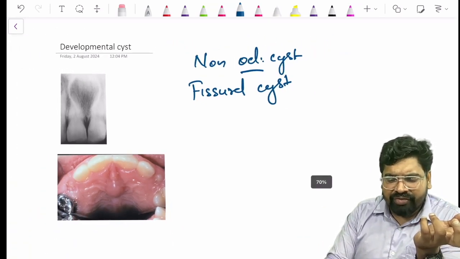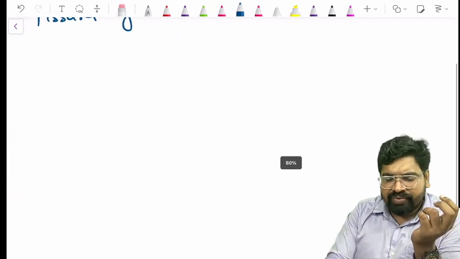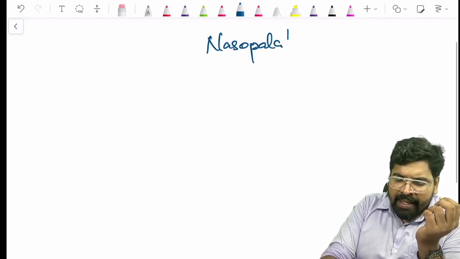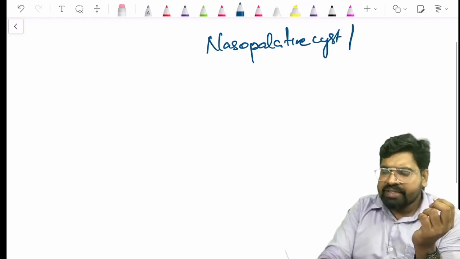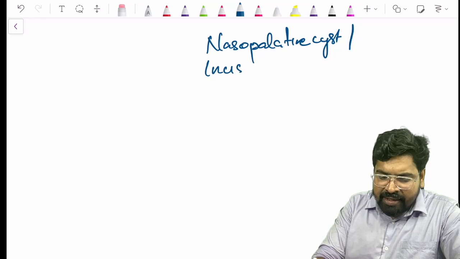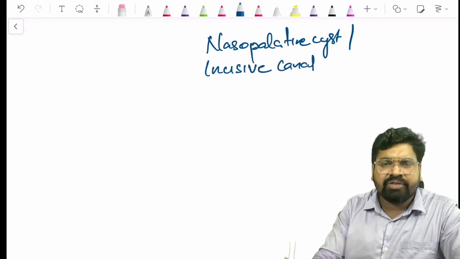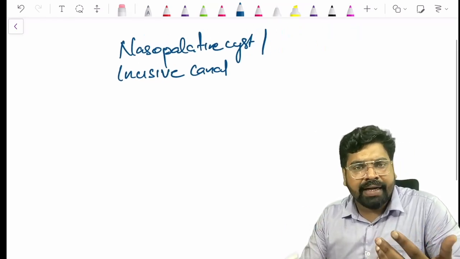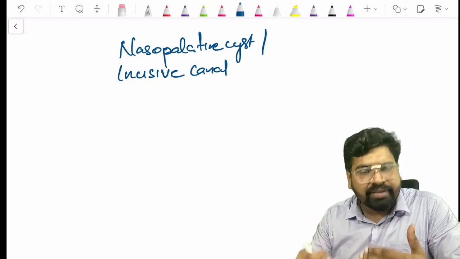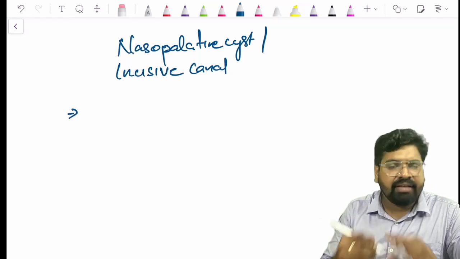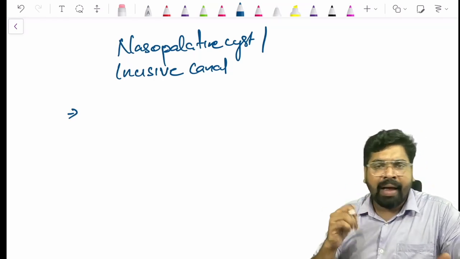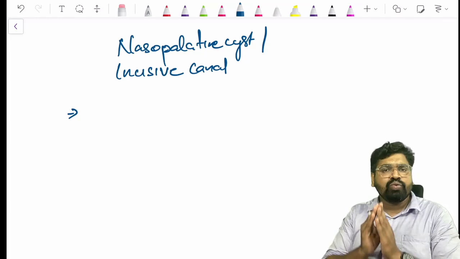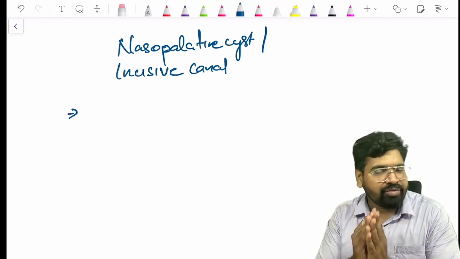Now, the most important cyst we have to learn here is the nasopalatine cyst, or incisive canal cyst, or median maxillary cyst. There are so many names for this, mainly nasopalatine cyst or incisive canal cyst. As the name indicates, it occurs in the incisive canal in the maxillary region, where the incisive canal opens in between the roots of your two maxillary central incisors. That is your pure anatomy.